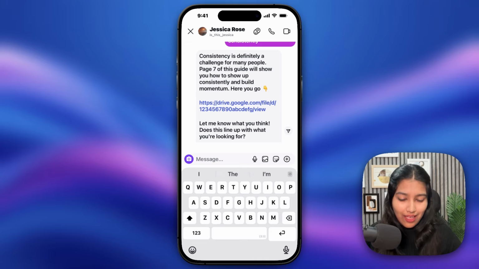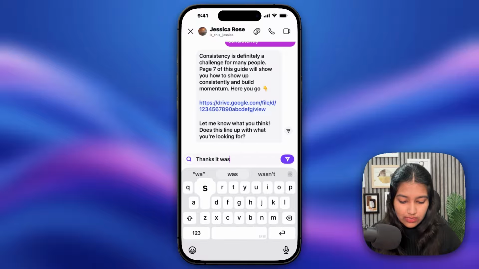Now, obviously, I don't have any such guide, so this link is just a dummy one. After that, it's telling me, let me know what you think. Does this line up with what you're looking for? So we're not stopping after sending them the guide. We're actually trying to continue the conversation. So let me reply by saying, thanks, it was nice.